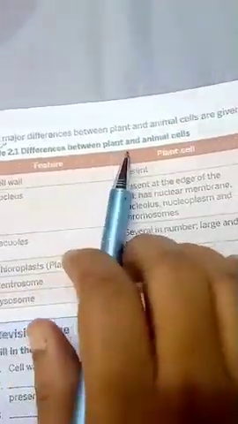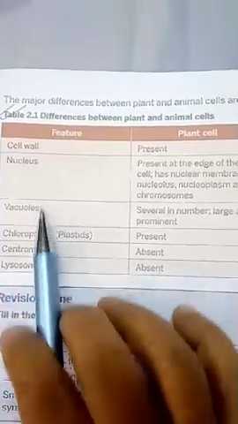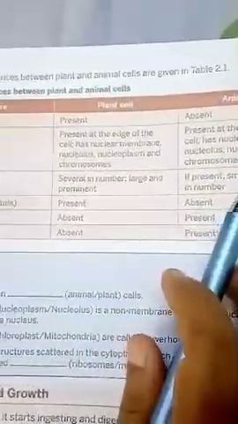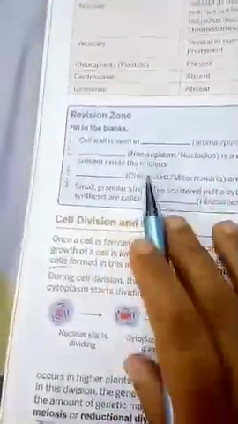Yes, very good. Now let us come to this table, children, difference between plant and animal cells. Please go through it. This is very, very important. Please learn it by heart. Revision zone, try to solve.